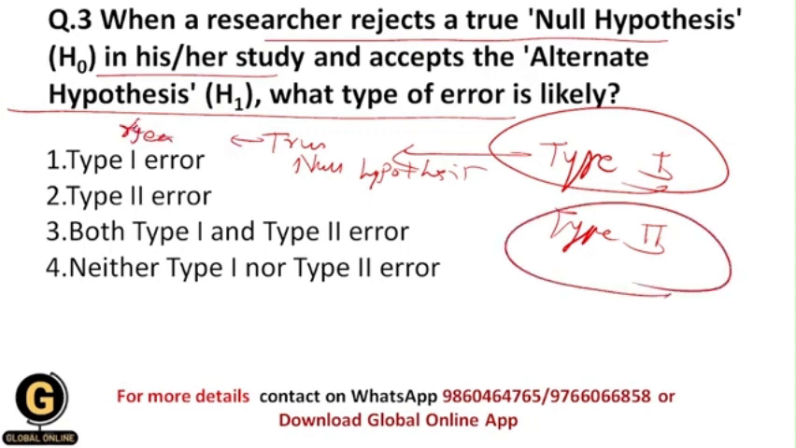And whenever type 2 error occurs, in that situation we accept a false null hypothesis. Okay, a false null hypothesis.